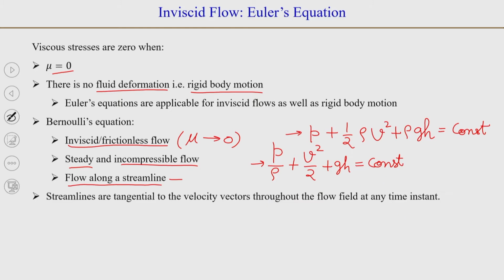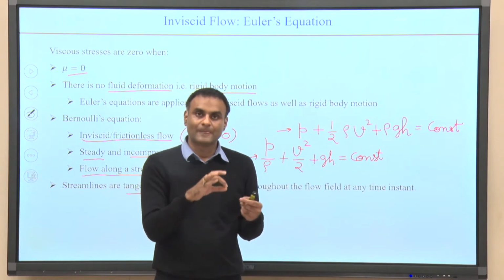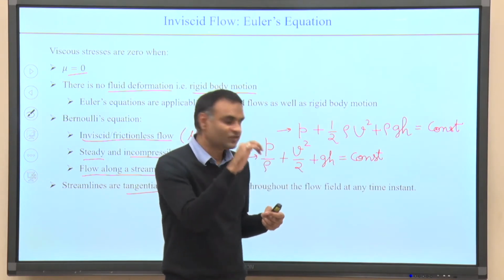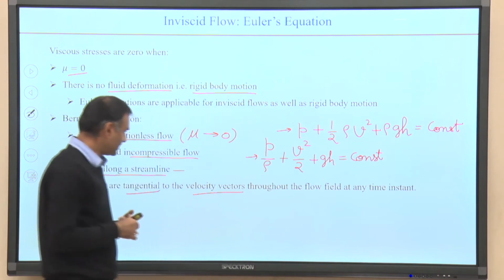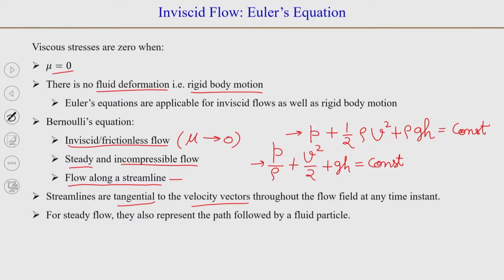Now, just to remind ourselves, what is the streamline? Streamlines are the lines which are tangential to the velocity vectors. So, if you take a streamline and plot a tangent at a particular point, then that tangent represents the velocity vector at that point or that time instant. Okay. So, we saw earlier that if the flow is steady, then streamlines, path lines and streak lines are all same, and they represent the path that a fluid particle follows.